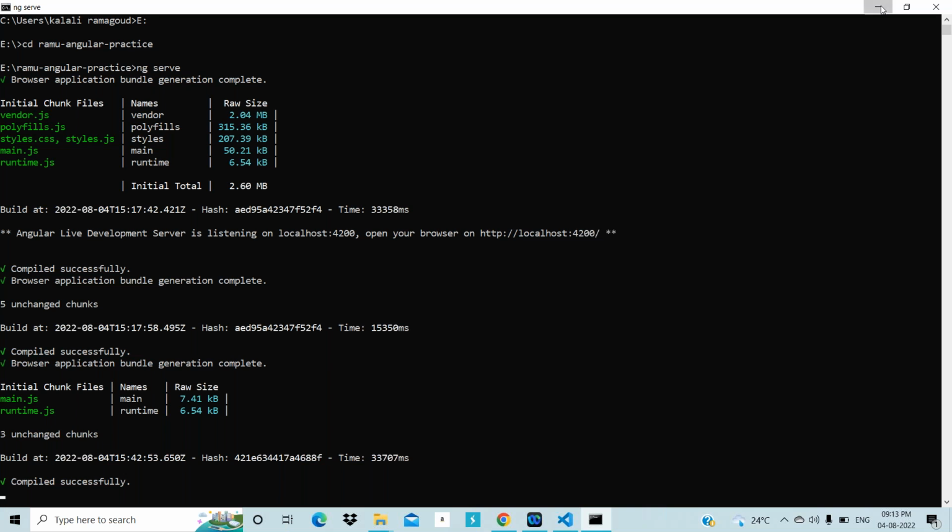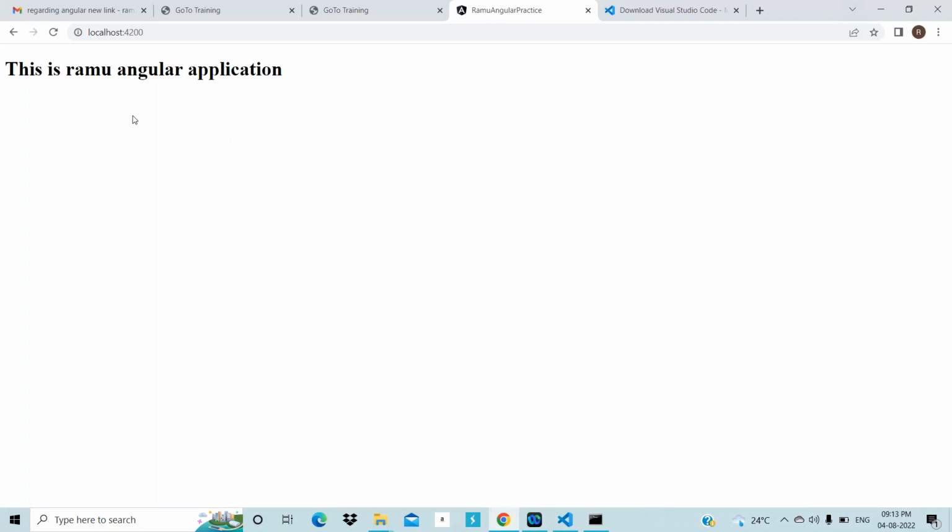Now see here. Refresh. Sorry, minimize it. See, that entire thing has gone. Only this, Ramu Angular application, is coming. Right, everybody? Understand, right? What is our home page? Respond, please. Hello. Yes, sir. Ramesh. Yeah, Ramesh bro, hello. From ng serve, how are we reaching this HTML page? Yoga here. Yeah, tell me, Yoga.